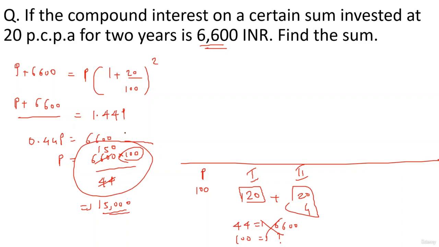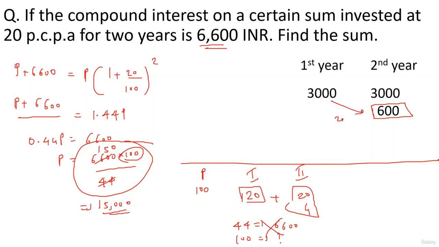Okay, but there is a much more logical and a very smart and innovative way to solve the question. But that involves great observation, and that might not come overnight. By solving a lot of questions you can come to that level. So what we are trying to do here is break the number 6,600 as the interest for 2 years in such a way that the extra interest should be 20% of the first year interest. It's happening here. The value which you got here, 600, is 20% of 3,000, right?